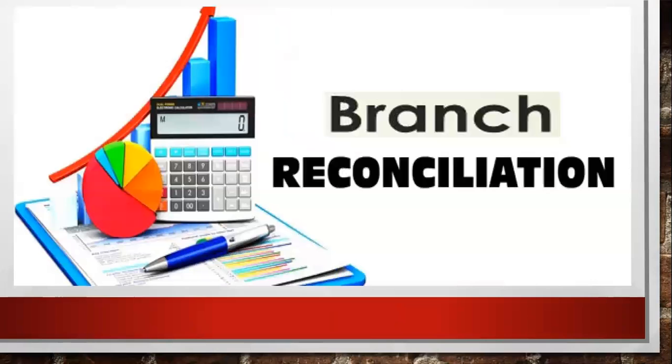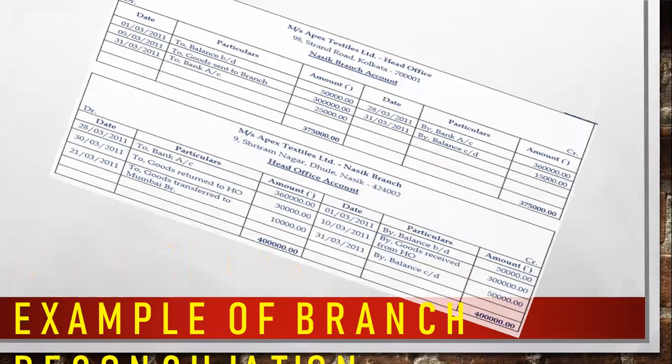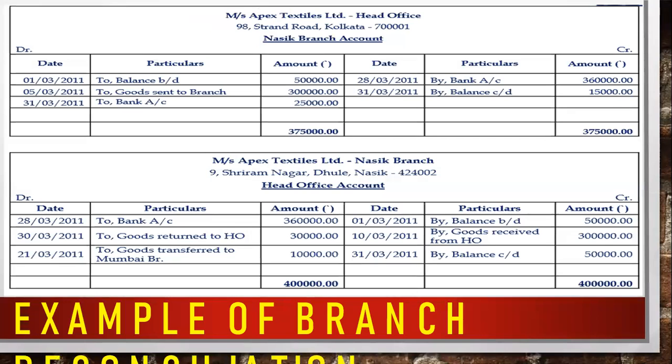Next is branch reconciliation. We have seen the debtor reconciliation, creditor reconciliation. Next is branch reconciliation. This is the example of branch reconciliation. The head office is preparing the branch account and the branch is preparing the head office account. So you have to check one by one the day-to-day transactions. There is an opening balance of rupees 50,000. On 1st March 2011, you can see the opening, that is 50,000.